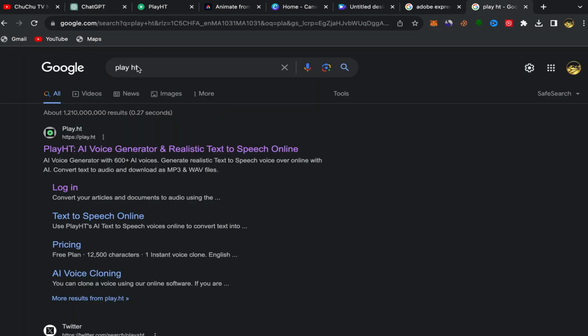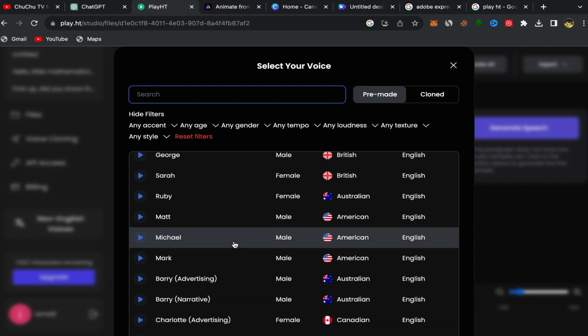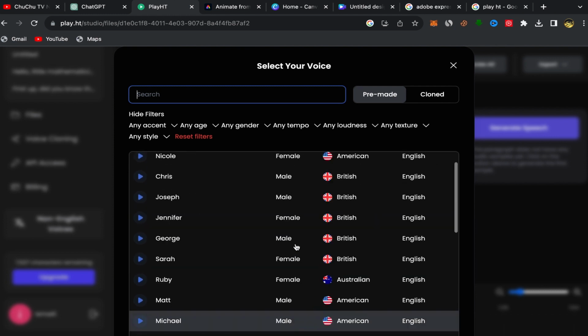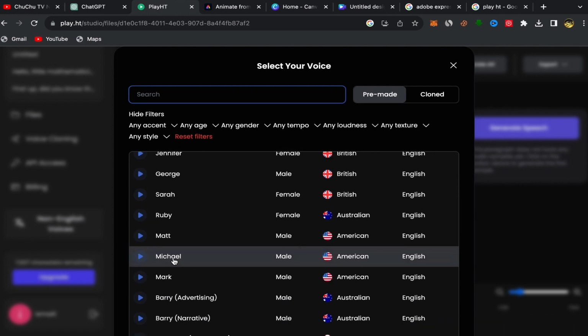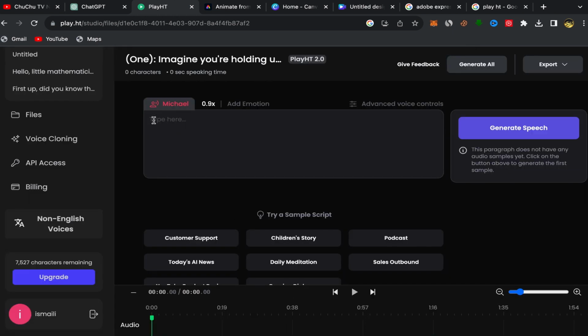Go to Google, search for Play HT, and click on the first link over here. This is an AI voiceover generator website that you can sign up to just by using your email address, and it's for free. After you finish, this will be your home page and you should have an account like this one on Play HT. Click over here on change voice, and as you can see, they have a lot of different voiceovers: British, Australian, American, Canadian. Choose which one you want. I'm going to choose this one, Michelle. Click on your voiceover, scroll down, click on confirm, and put your YouTube script here.